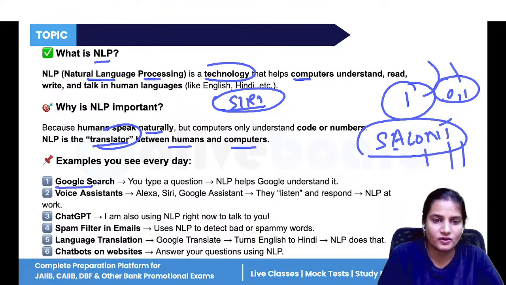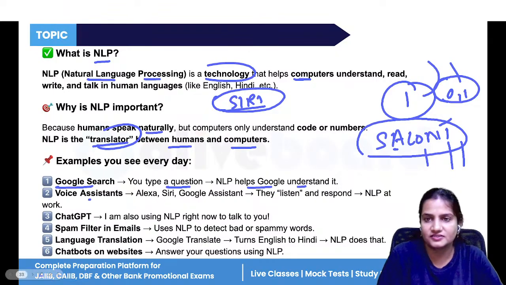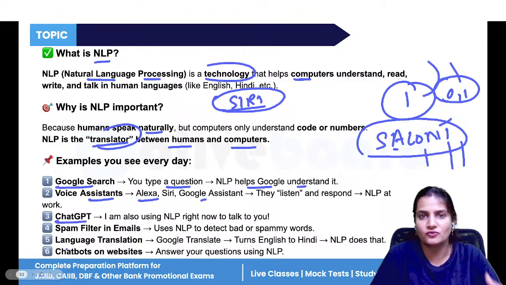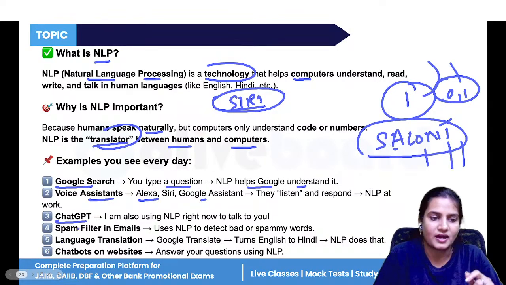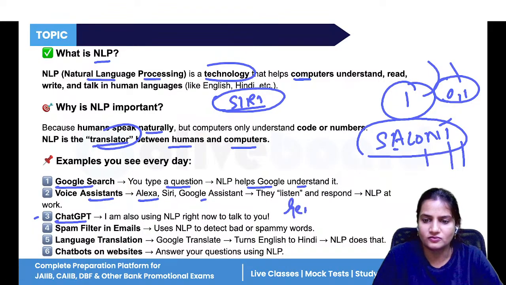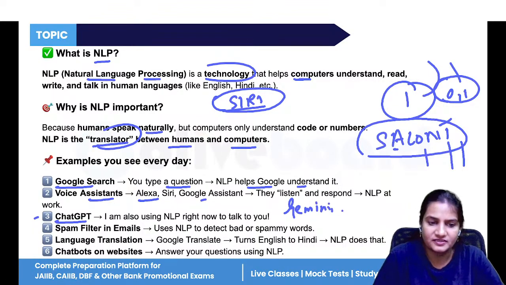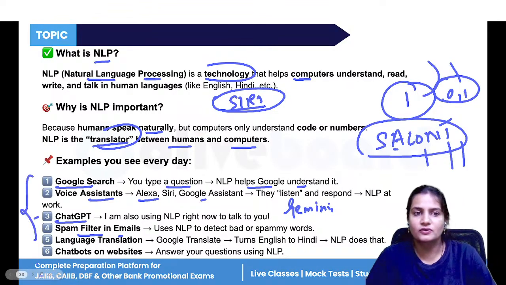Like Google search, you type a question, NLP helps Google understand it. Voice assistants are there, Alexa, Siri. We have ChatGPT. If you want to ask anything, if you want to get knowledge related to anything, you can ask ChatGPT. Then we have different AI tools, Gemini, then Perplexity, spam filters in emails. So these all include NLP.